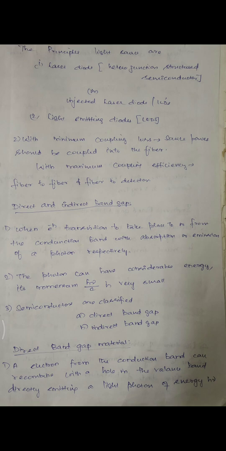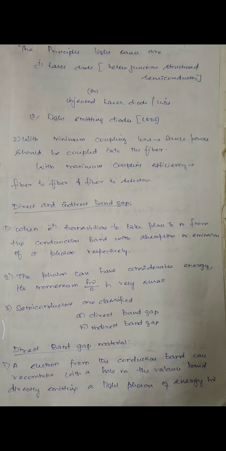The semiconductors can also be classified as either direct band gap or indirect band gap, depending upon the shape of the band gaps. The shape of the band gaps is a function of the momentum k.